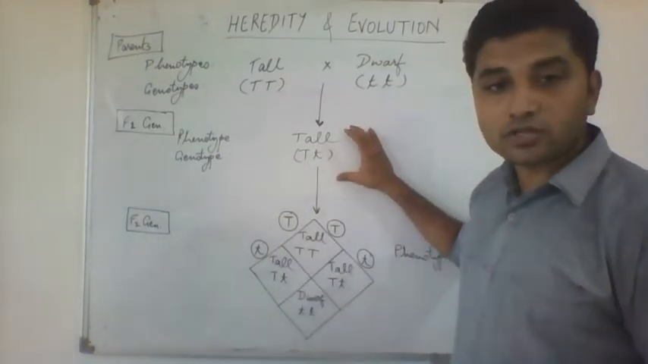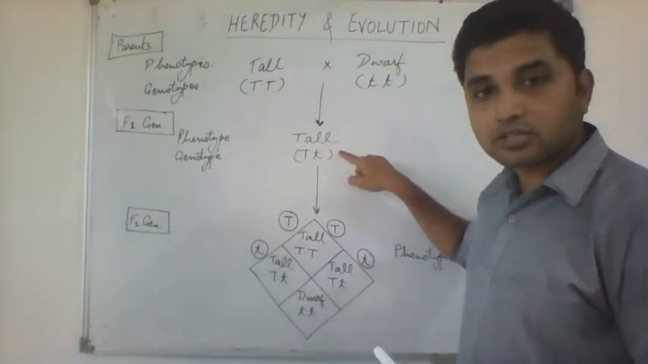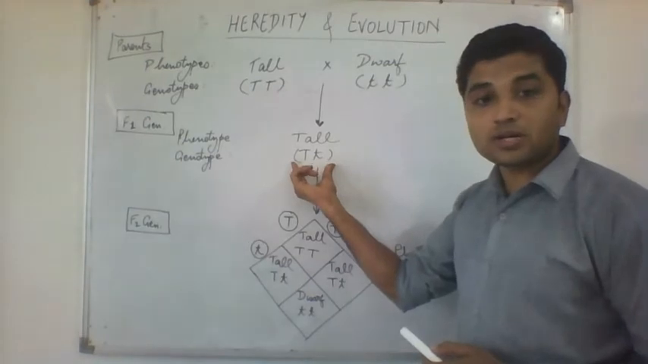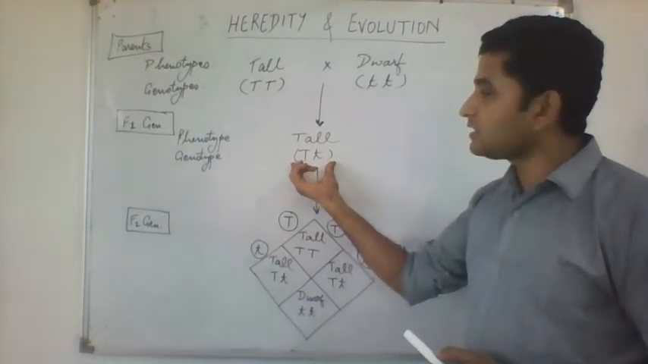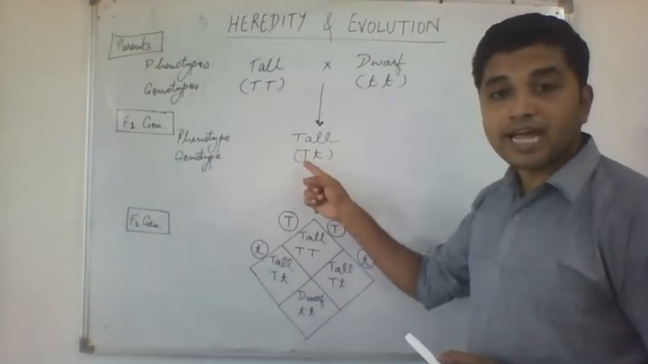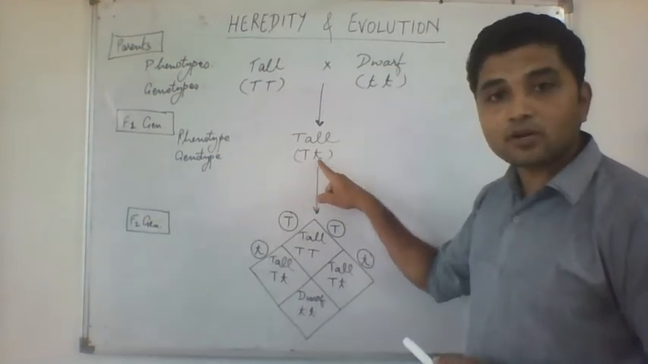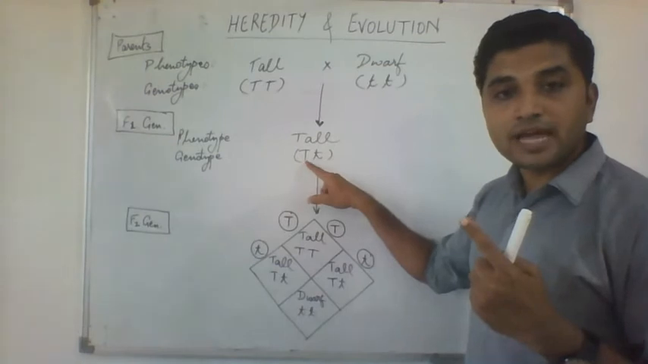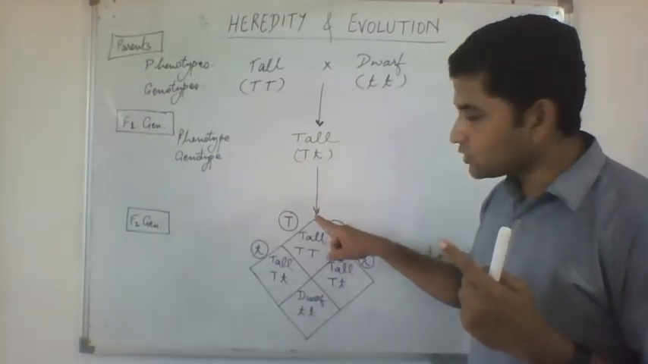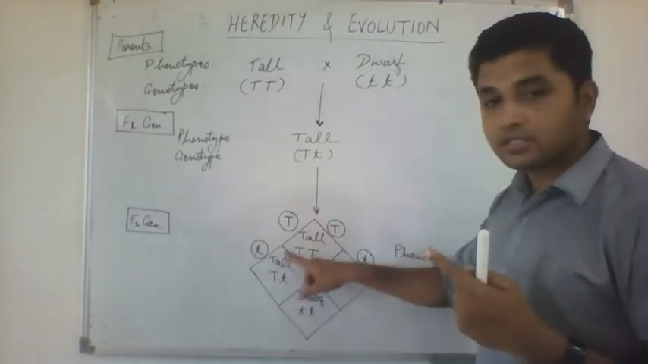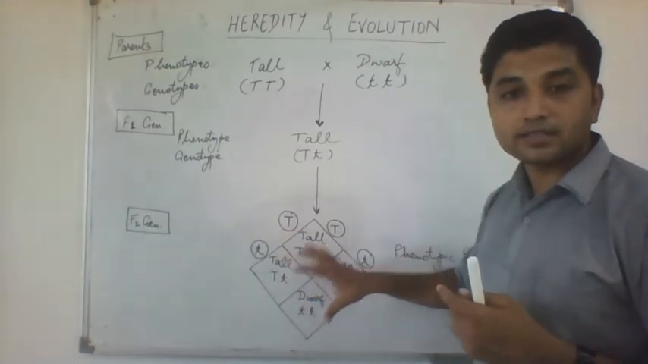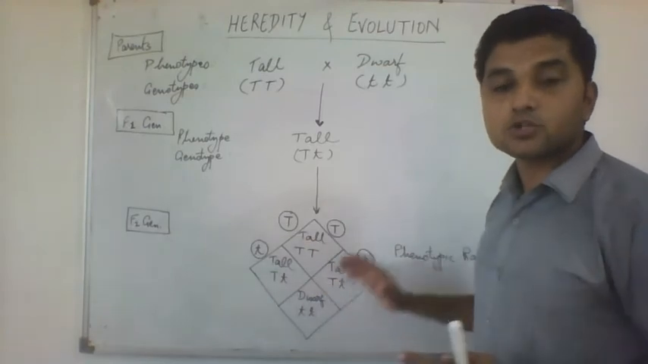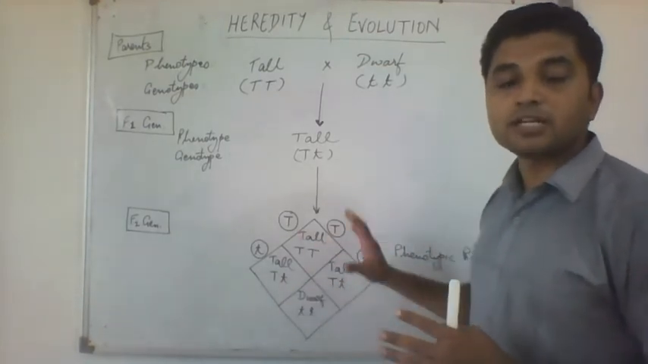When he self-crossed them, self-crossing means crossing this plant with itself, the genotype remains the same. And when they form gametes, either this will go in the gamete or this will go in the gamete. Gametes are haploid. Either capital T will go in the gamete or small t will go in the gamete. So I have mentioned it here in this square. This square is known as the Punnett square, which will show us what different probabilities you will get.